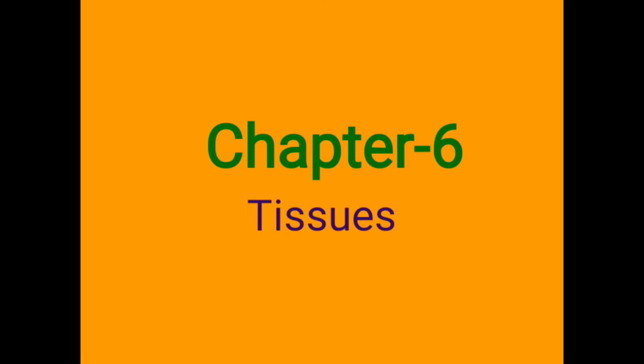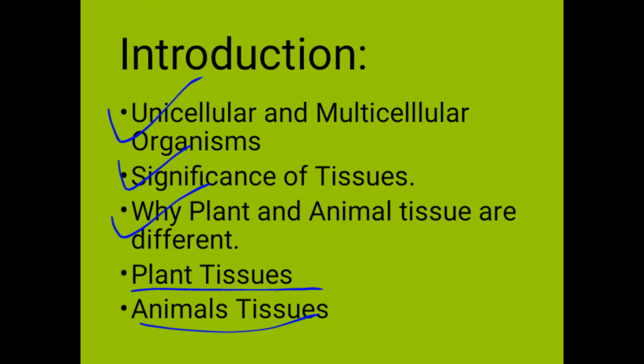Good afternoon, students. Today we are going to start our new chapter in biology, that is tissues. In this chapter, we will be discussing unicellular and multicellular organisms, significance of tissues, and why plant and animal tissues are different. Plant tissues and animal tissues we will be studying in detail.